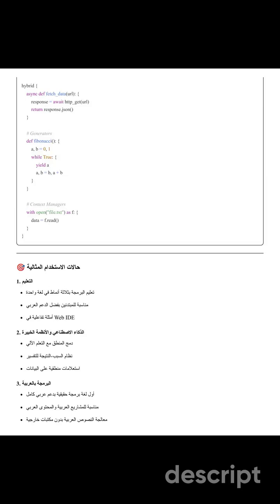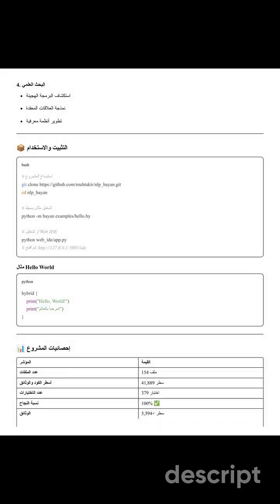Third, Arabic programming. Bayan is the first true programming language with complete Arabic support, suitable for Arabic projects and content, with Arabic text processing built in without needing external libraries. The fourth use case is scientific research, exploring hybrid programming paradigms, modeling complex relationships, and developing knowledge systems.